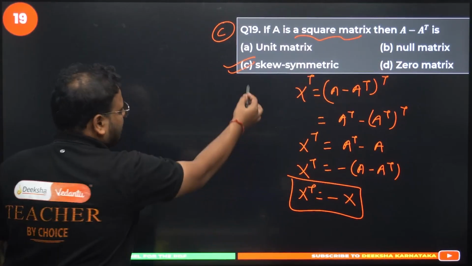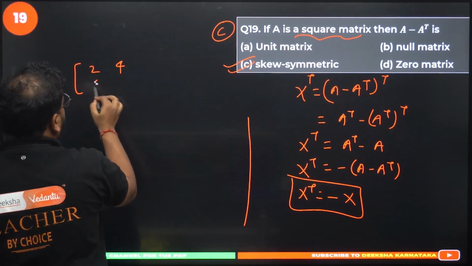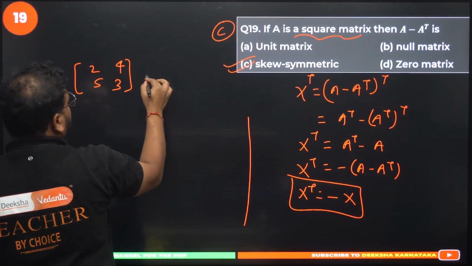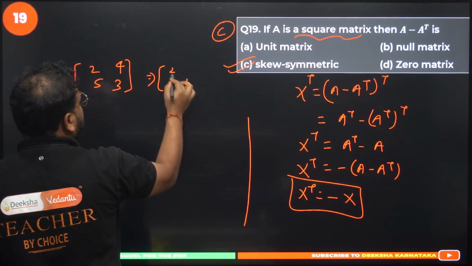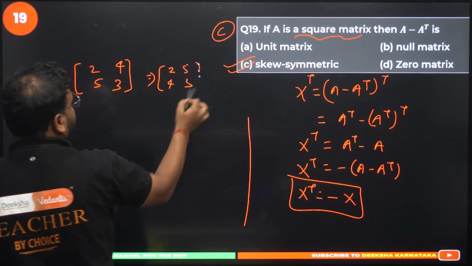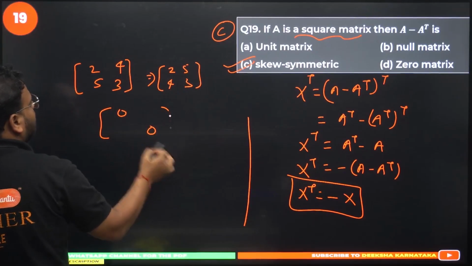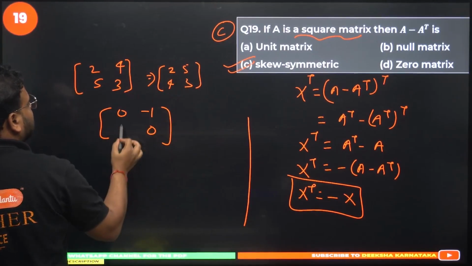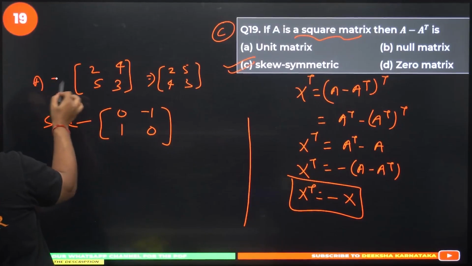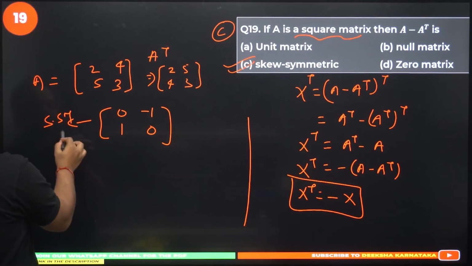It makes sense, right? Example you want to see? Let's say we have the matrix 2, 4, 5, 3. Let's do the transpose of this. We'll have 2, 3 as it is. This will become 4 here, 5 here. Subtract these two. 2 minus 2 will be 0. 3 minus 3 will be 0. 4 minus 5 is minus 1. 5 minus 4 is 1. Isn't this actually a skew symmetric matrix? This is matrix A. This is A transpose. Subtract these two. You get a skew symmetric matrix. Please check.